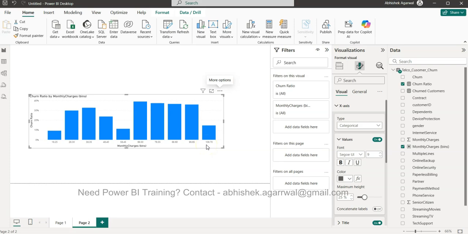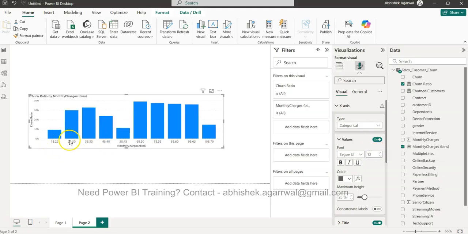So what it is indicating over here is we have the charges, which is 18.5 till 28, right? Then 28 to 38, 38 to 48. Generally, that's how we will read this. I know it can be a little bit misleading, and if I can increase the size, right?